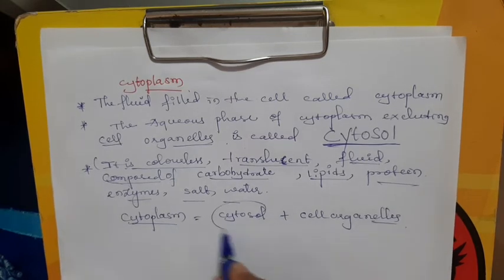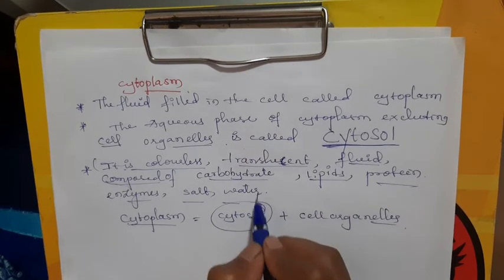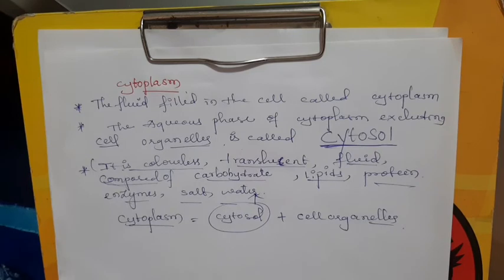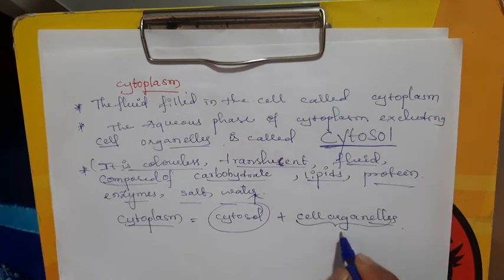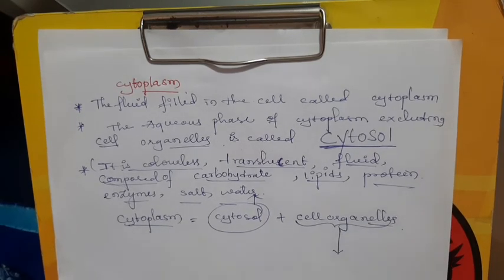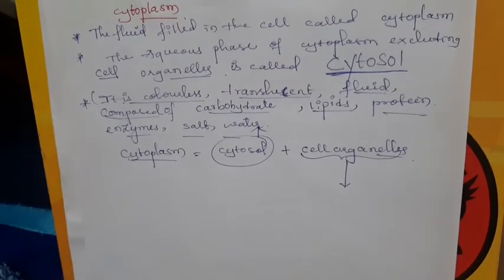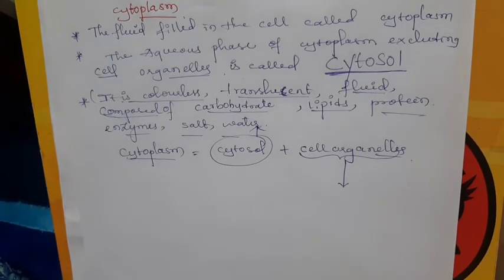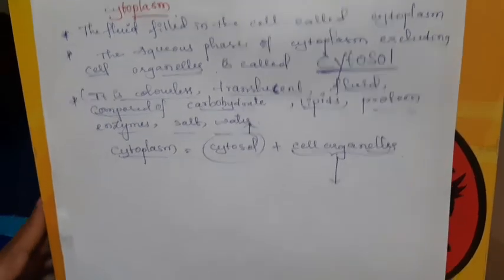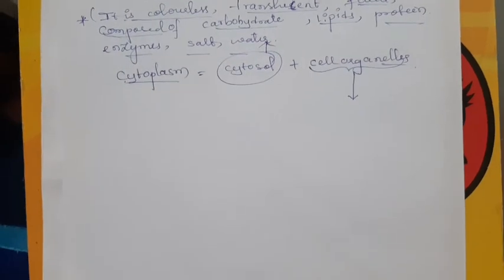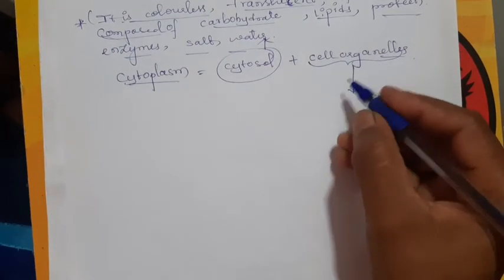We discussed the cytosol now. This is the translucent colorless liquid present in the cell. Okay, now we can discuss the important thing, that is the cell organelle. You already know that many cell organelles are present in eukaryotic cells. What are those cell organelles? I will give the list of cell organelles now. It will be easy to understand the topic.